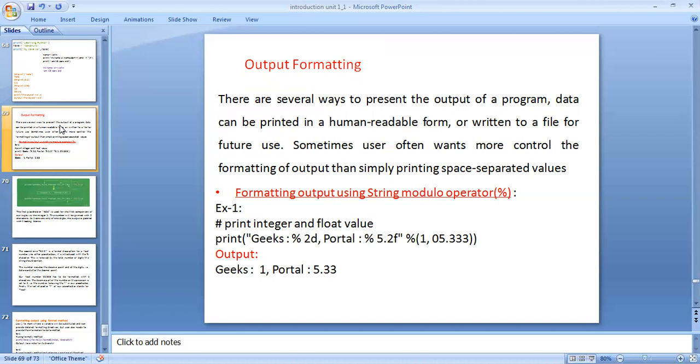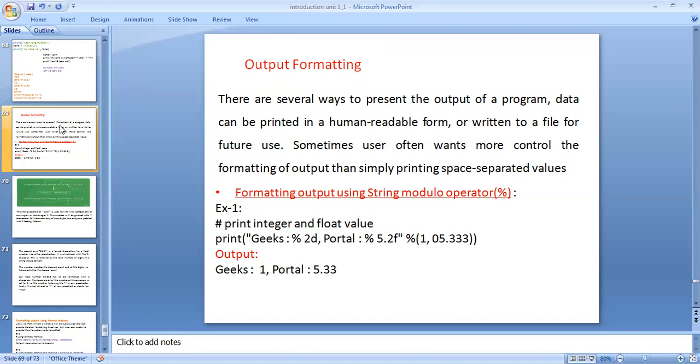The main theme is that the printed statement is more readable and understandable to humans, or written to a file for later usage. This is the main theme of output formatting.